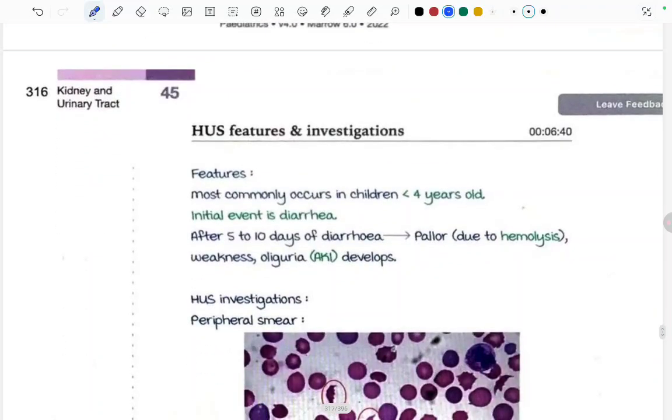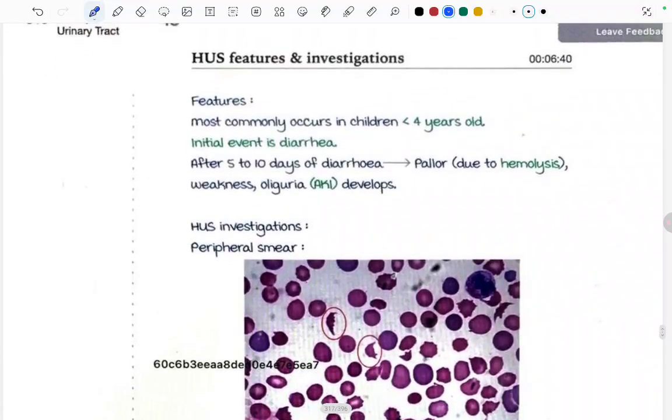Now the features of HUS and investigations. What are the features of HUS? It most commonly occurs in children less than 4 years old, and the initial event is diarrhea. After 5 to 10 days of diarrhea, there is pallor due to hemolysis, weakness, and oliguria develops.